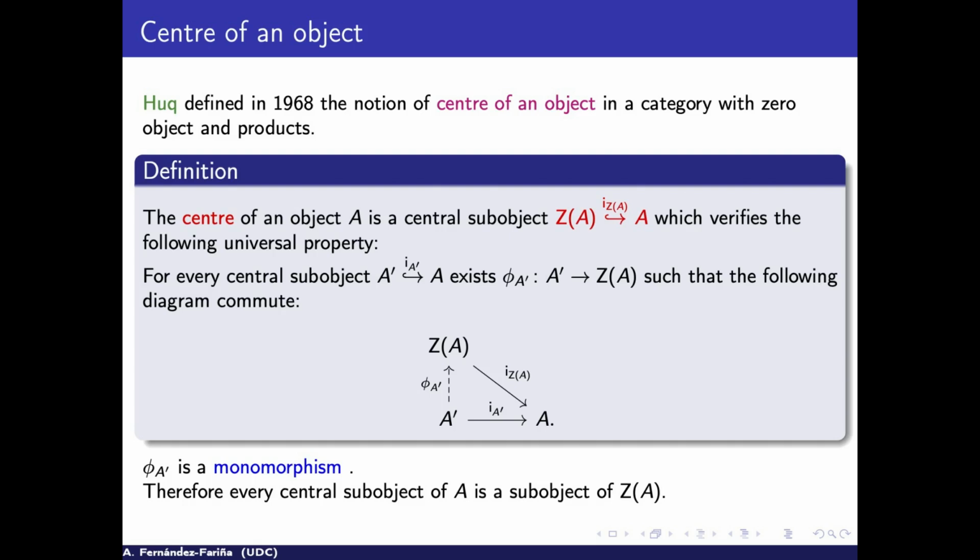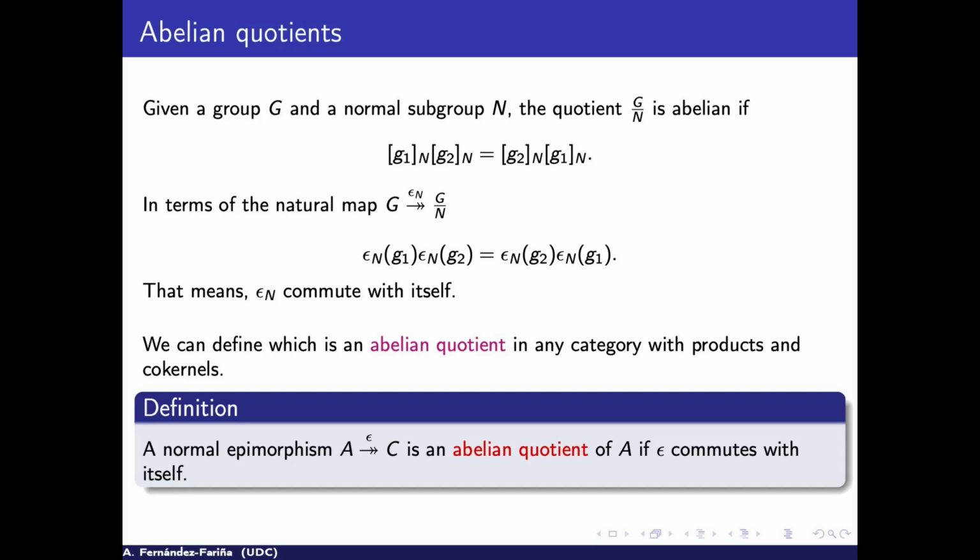groups. We have subgroups, but we can go the other way. We can talk about when a quotient will be abelian. So we can do the same. We have a quotient in groups, and it will be abelian if and only if the projections commute. That's trivial, everybody knows that.